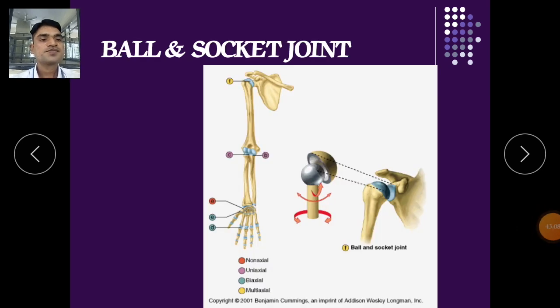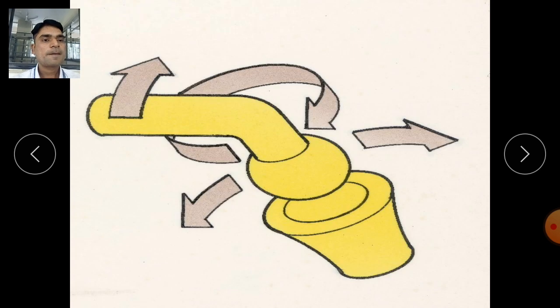Here you can see the ball and socket. It is the joint between the scapula, the cup or socket of the scapula, and the ball of the humerus. In this fashion one convex part fits into the concave part of the other, so it is the articulation of the bones.